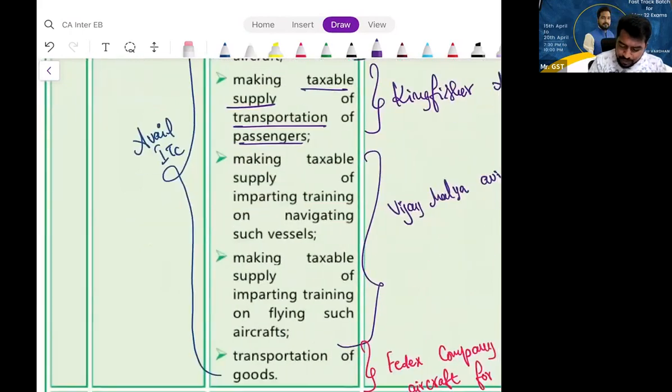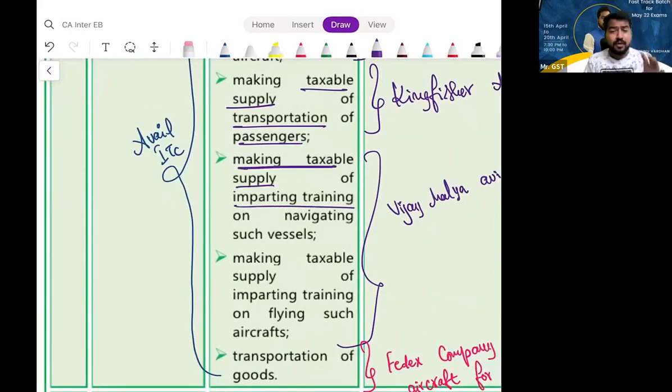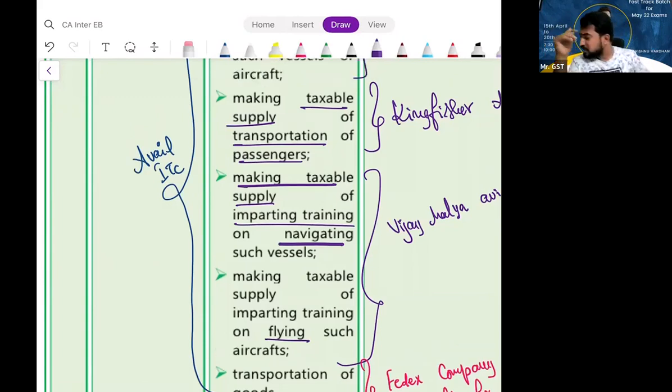Next, what is your business? Now, our Divakar from scooty driving school, he has upgraded himself, starting navigating or flying schools. Navigating school for what? Training you in navigating the vessel, or flying school, training you how to fly the aircraft. Let us assume there is Vijay Mallya Aviation School purchasing an aircraft. Can he take ITC? Can the company take ITC? Yes. Exactly. Same examples.